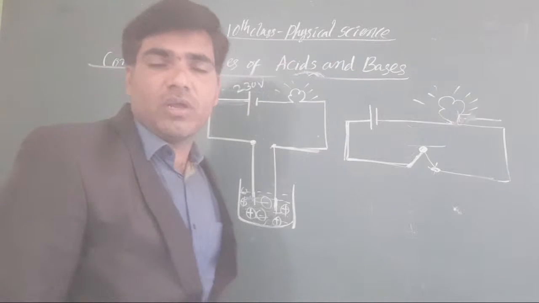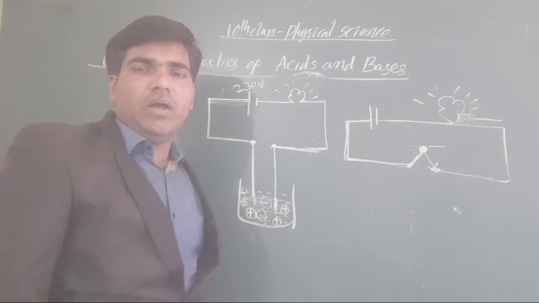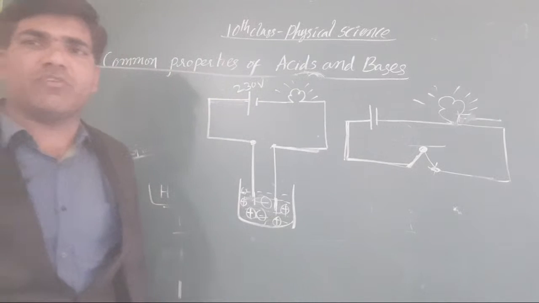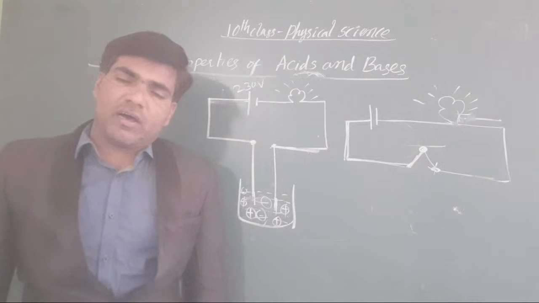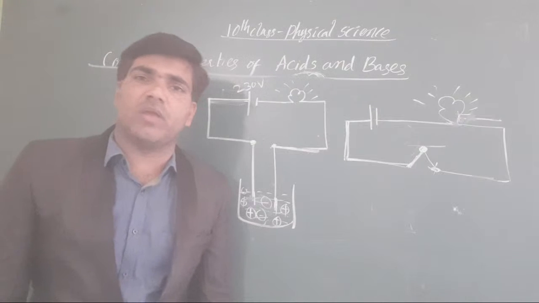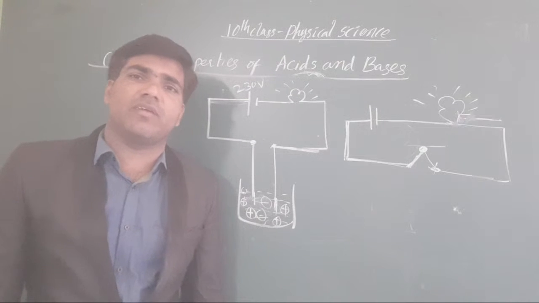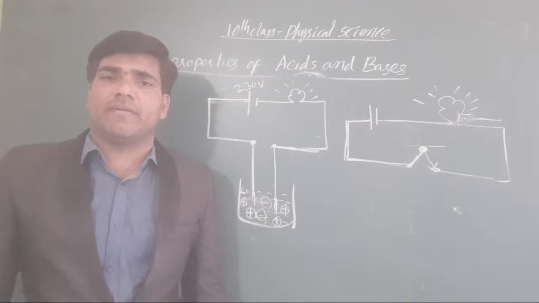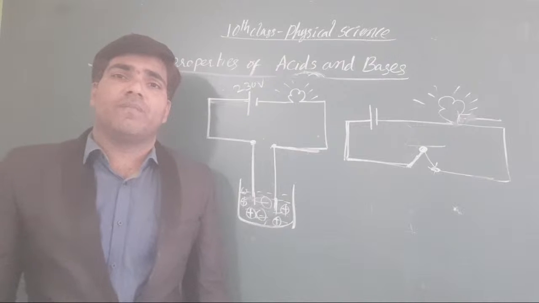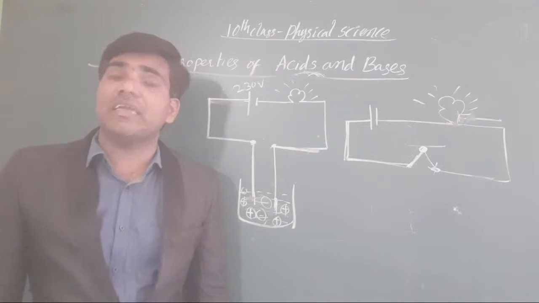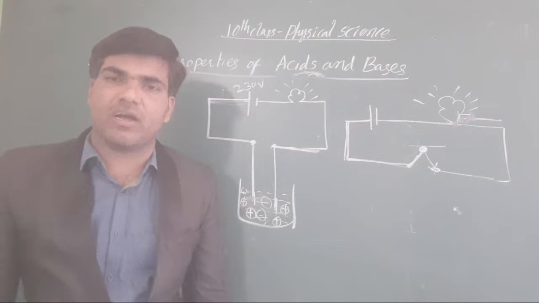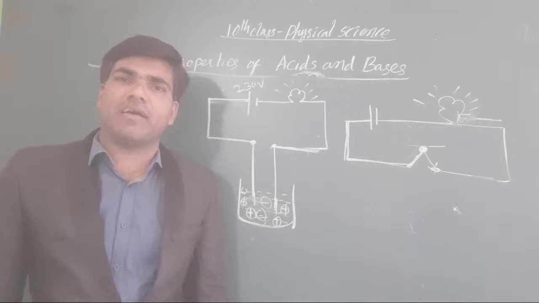This is about the concept of the common properties of acids and bases. What did you understand from this? When there is HCl, or H2SO4, or HNO3, or CH3COOH, or any acid you take, the maximum number of acids contain H+ ions as a common factor, hydrogen is common.